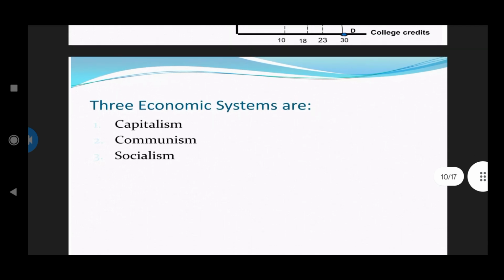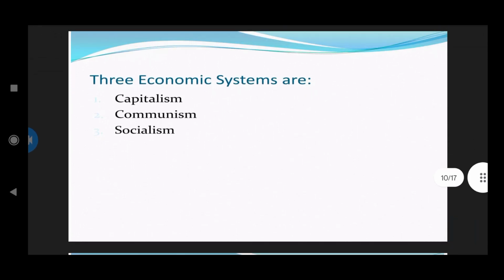Next, let us see the three economic systems. These are the only three economic systems which are still being followed in the world: socialism, communism, and capitalism. There are advantages and disadvantages for each one. Let us see what capitalism, communism, and socialism mean, and what policies were adopted by each economic system.